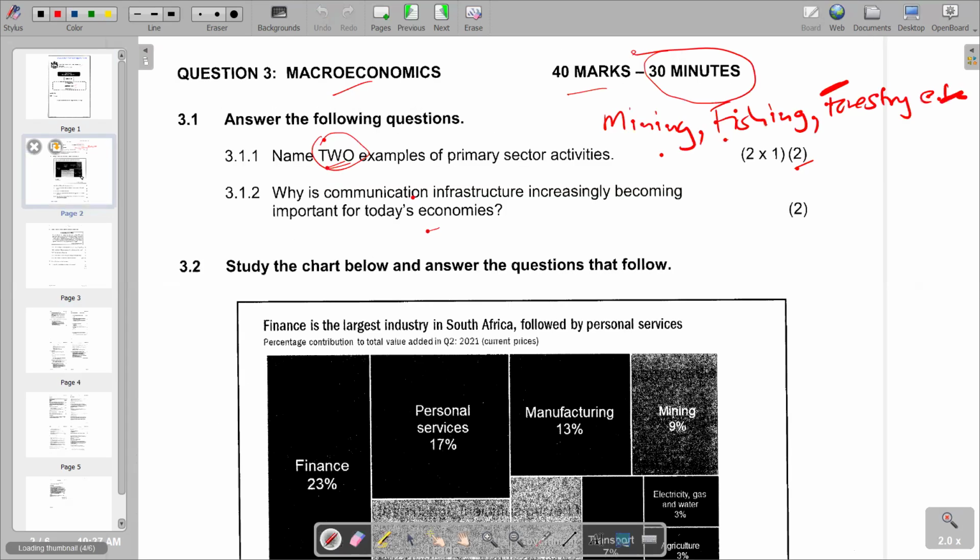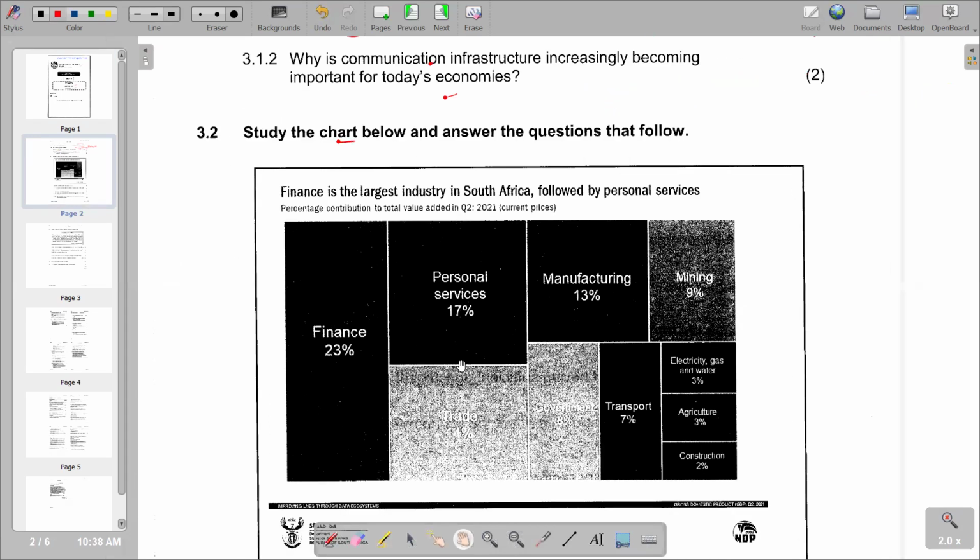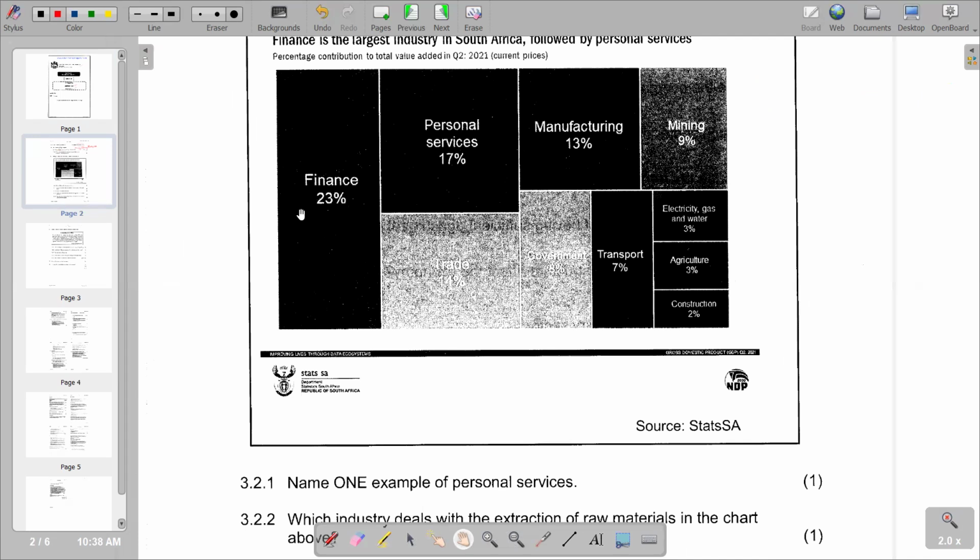So we go to the next part of the question, which is now 3.2. It says: study the chart below and answer the questions that follow. So we are given a chart that we need to go through before we answer the questions. This is the chart, although it's not very visible, but we see that this section is finance 20%, and then we have personal services 17%. Then we have trade 14%, manufacturing 13%, and government in this box, which is 8%, and then transport 7%. Then we've got electricity, gas, and water 3%, agriculture 3%, construction 2%. So these are the components of the chart that we have there.